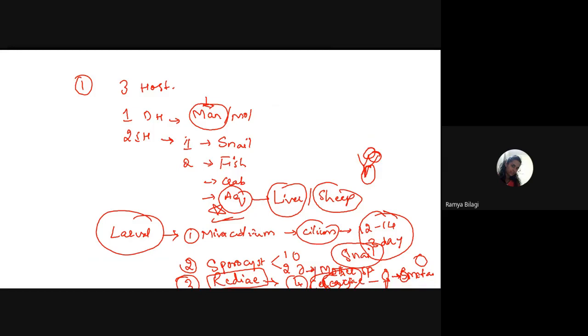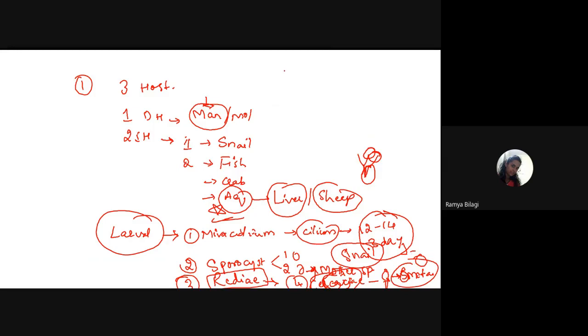But in blood flukes, only the cercaria will be there. It is the invasive form. It will penetrate, a very irritating fellow, he will penetrate the skin. If not, in other flukes, it will develop into another larva that will be ingested. So all these points we have learnt.